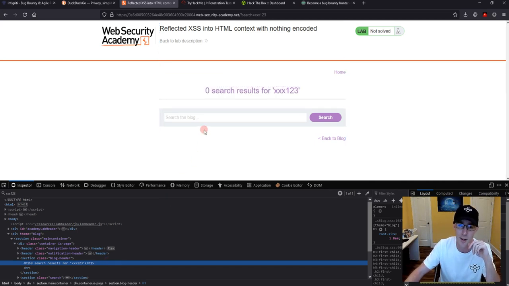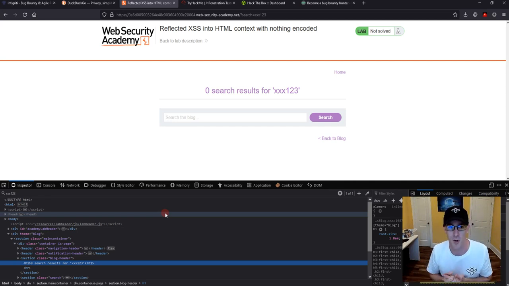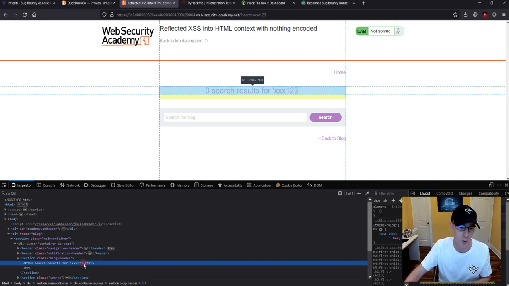So that's H1. Now, what we can sometimes do is try to get code inserted where it's not supposed to be inserted. So right now, if we want to put some malicious code in here, pretty much any code that we type in between these headers would execute. There's not a lot of other stuff we have to do to close out the existing brackets or anything fancy, right? Like we could probably just put in some script tags and an alert 1.